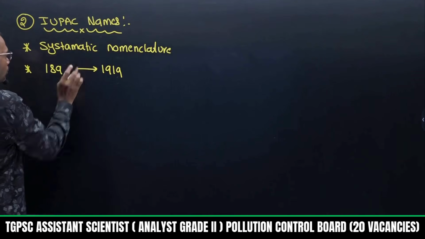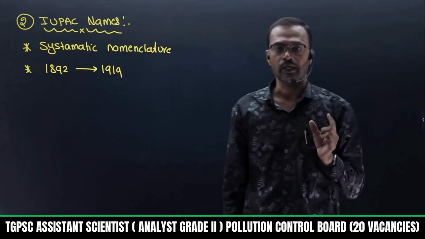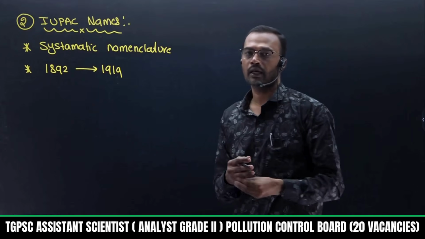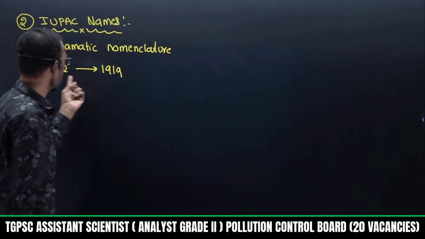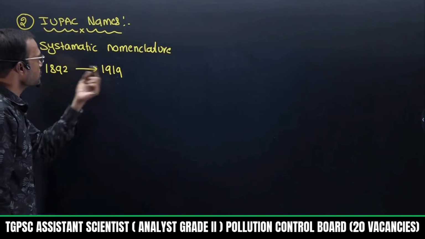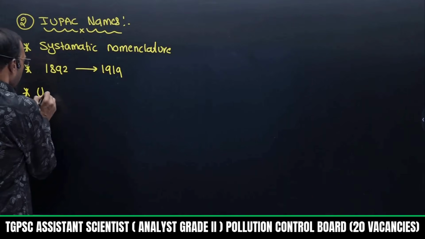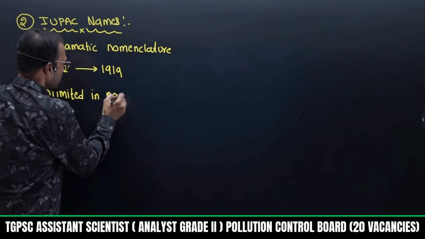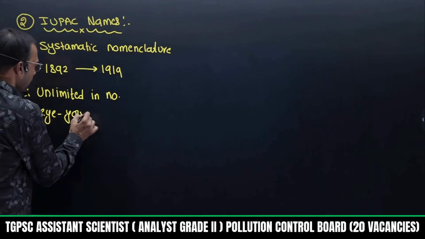It was introduced in 1892, and it took until 1919 to be completely established, with proper rules. Introduced in 1892, established in 1919. This number you need to remember. Okay, so for any molecule, the IUPAC names are unlimited in number.